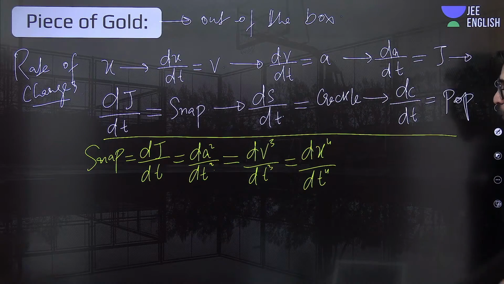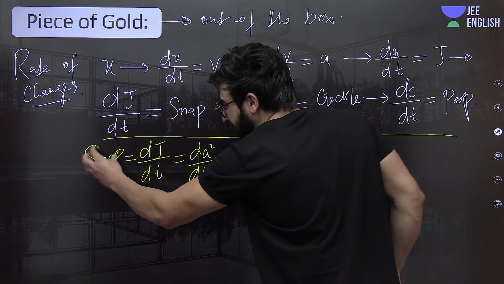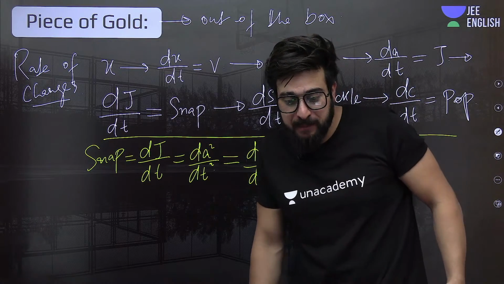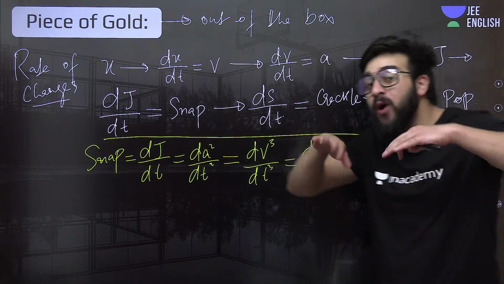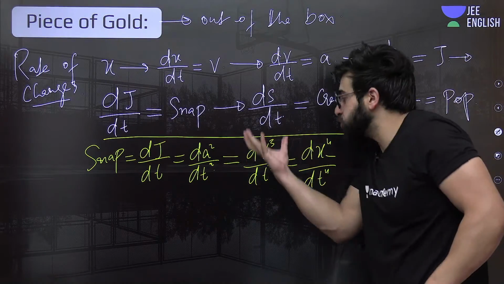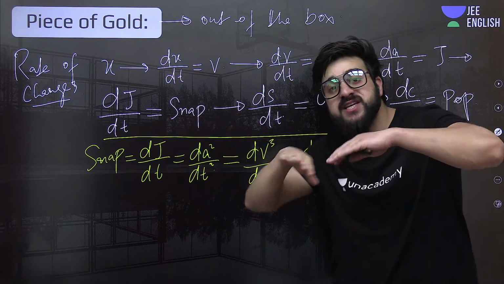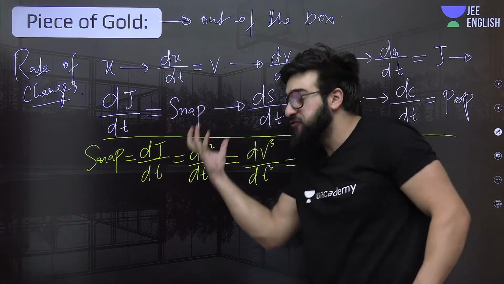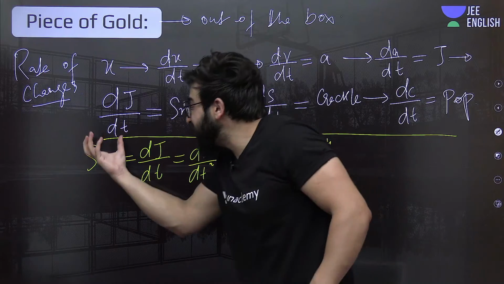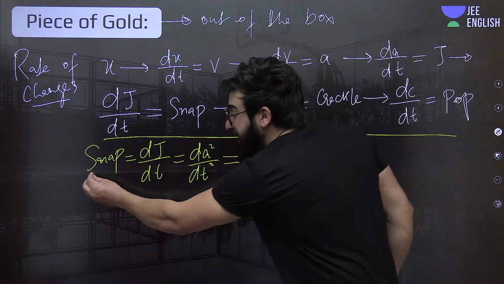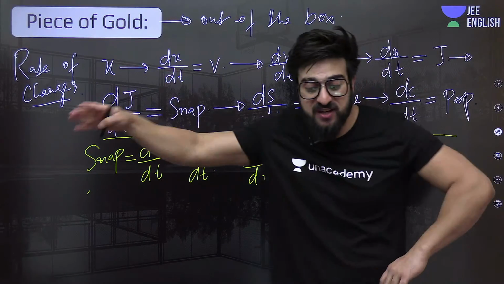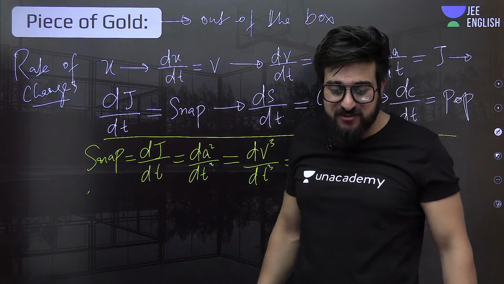Understand? Everybody, what is this? So we call this snap the fourth derivative of position. What does that exactly mean? If you take position and differentiate it once, you will get velocity. If you differentiate it twice, you will get acceleration. If you differentiate it thrice, you will get this jerk. If you differentiate it 4 times, you will get this snap. We can say this snap is nothing but the fourth derivative of position.